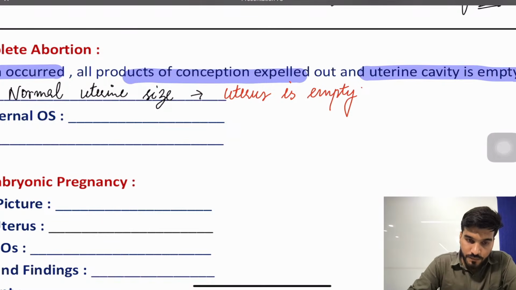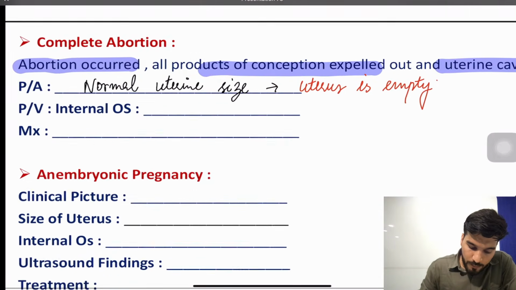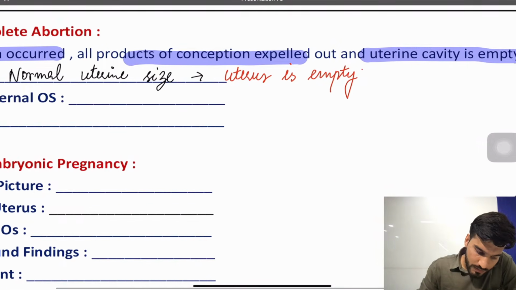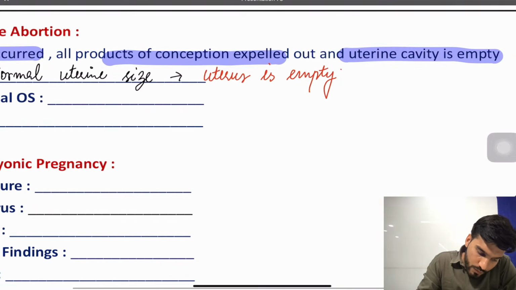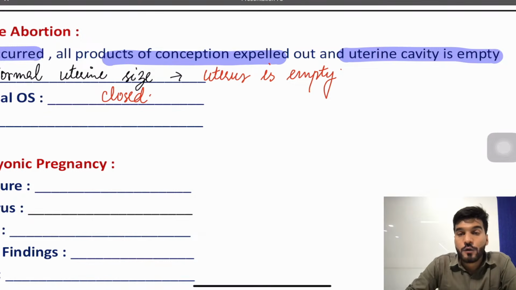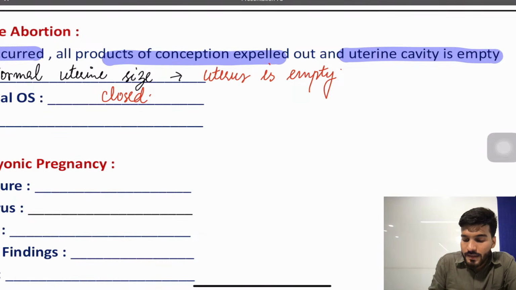And on per vaginal examination, the internal os is closed. Whatever was inside in case of a complete abortion has come out. The uterus is empty.